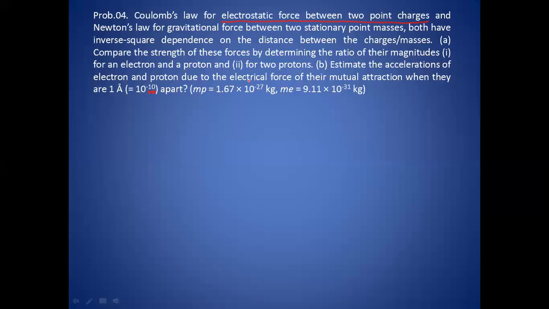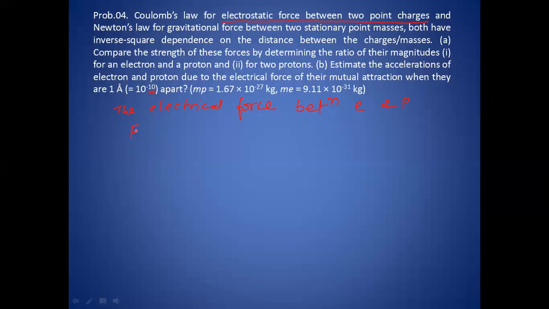So suppose in the first case, the electrical force between an electron and a proton. These forces will be attractive in nature because the electron has negative charge and the proton has positive charge.